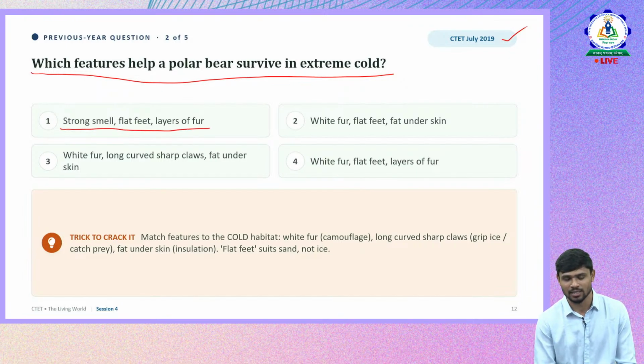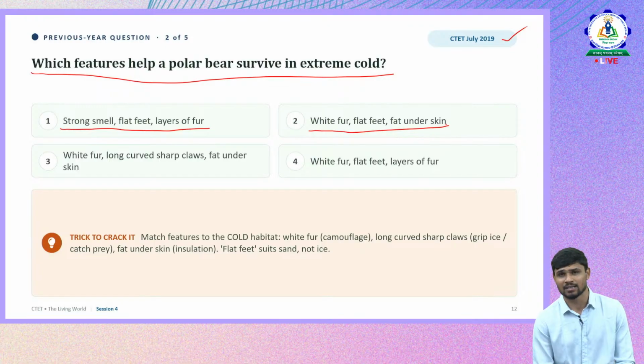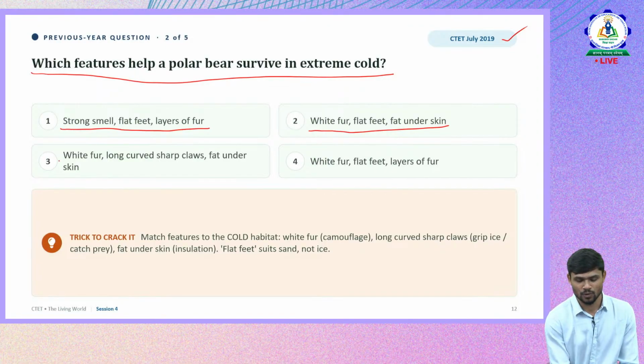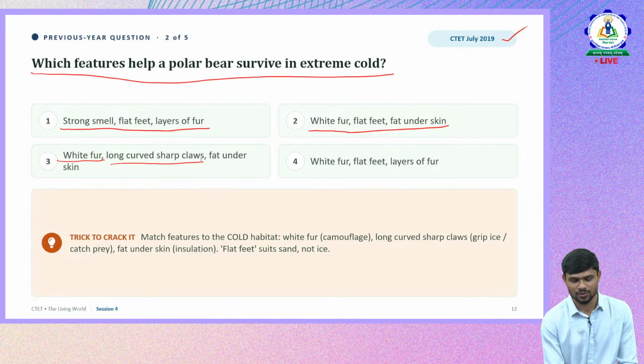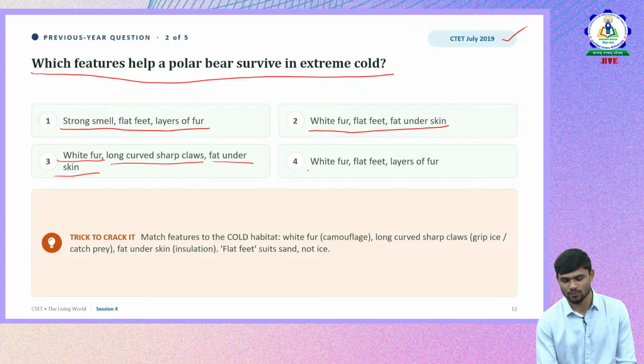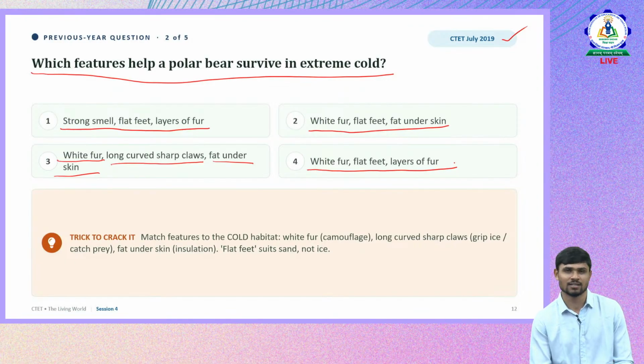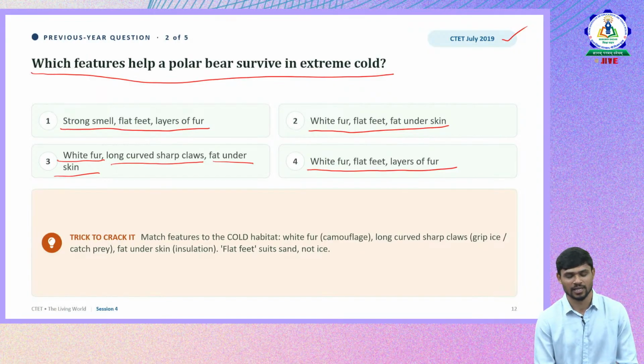Or white fur, flat feet, fat under the skin? Or white fur, long curved sharp claws, fat under the skin? Option 4: white fur, flat feet, layers of fur. Which among these is the right answer, helping polar bears survive in extremely cold conditions?